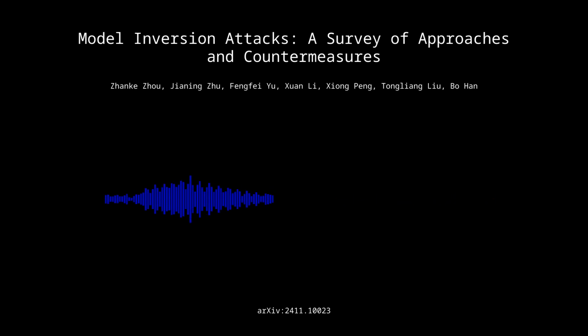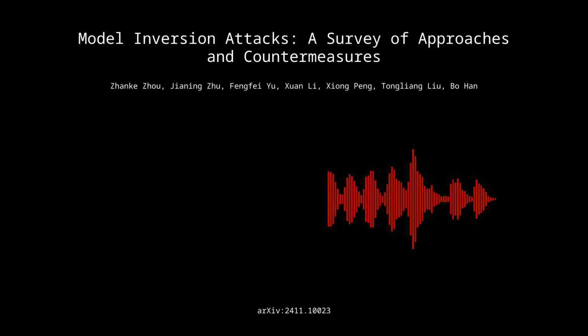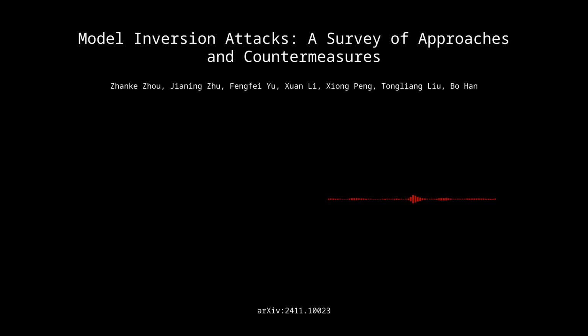Exactly. Another direction is the development of privacy-preserving training methods for language models. This could involve techniques like federated learning, where models are trained on decentralized data sets, or differential privacy, which adds noise to the training process to protect individual data points. So it's about building privacy into the very fabric of how these language models are trained and deployed. Exactly.